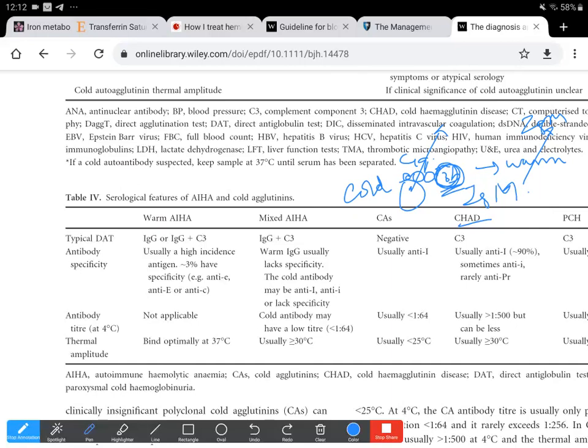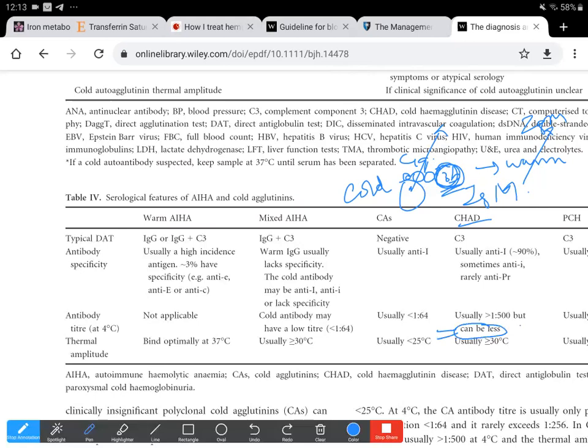And also when the red blood cells are lysed, the IgM will also dissociate, and they can bind to bystander RBCs, and so the antibody titer is usually very low in cold agglutinin disease. Sometimes, as I mentioned, the antibody titer can be less. This is mostly because most of the cells may also have lysed at the point in which the titer was taken.